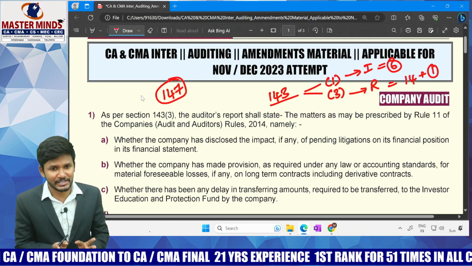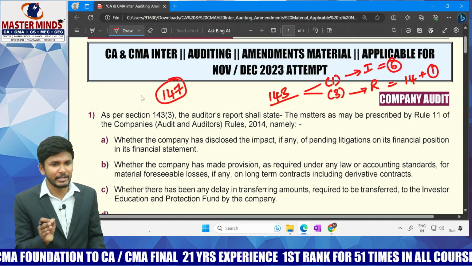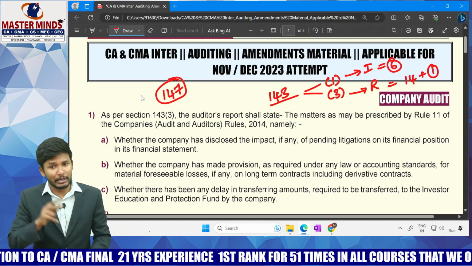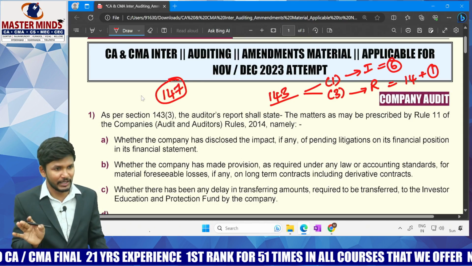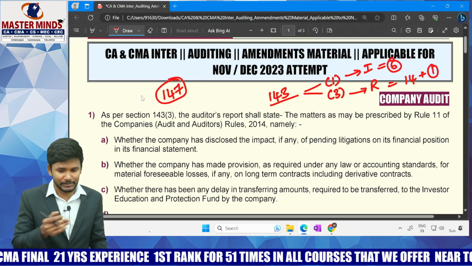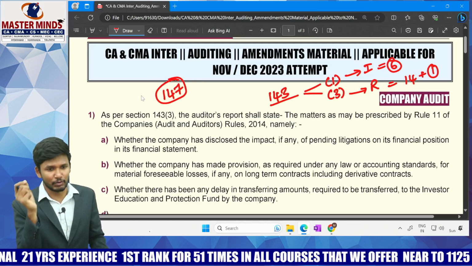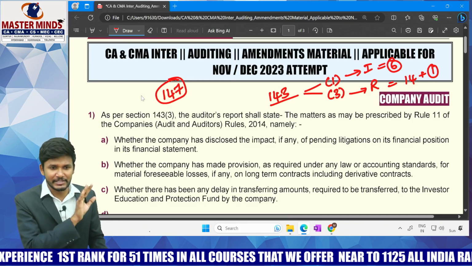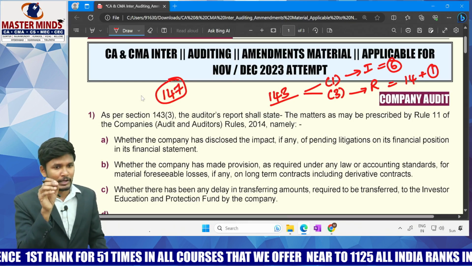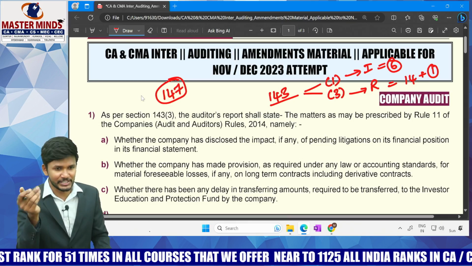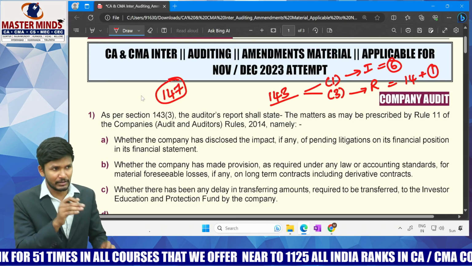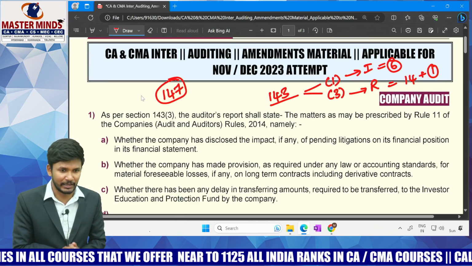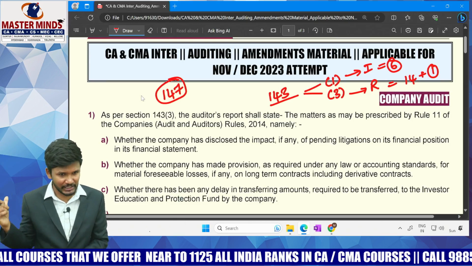Yes, so our discussion is about only two things here: section number 143 and section number 147. Two more amendments are there, but those are not actually amendments; they were coming from previous attempts. One is issuing shares at a discount. Can the company issue shares at a discount? Initially the answer is no, but yes, if you are going for issuing sweat equity shares, or if the issue of shares at a discount is allowed as per the recognized policy, that can be done. That is a question which already came in the previous attempt.